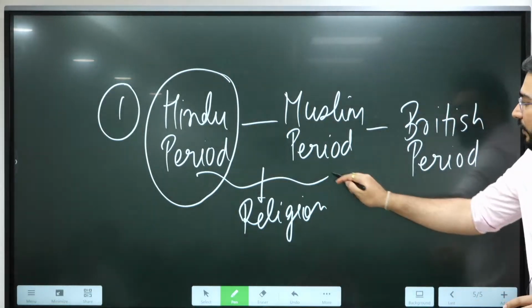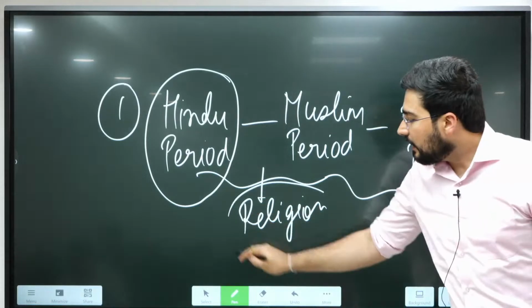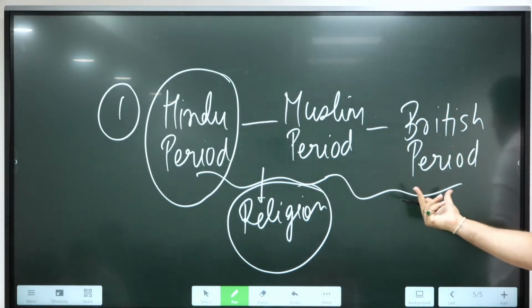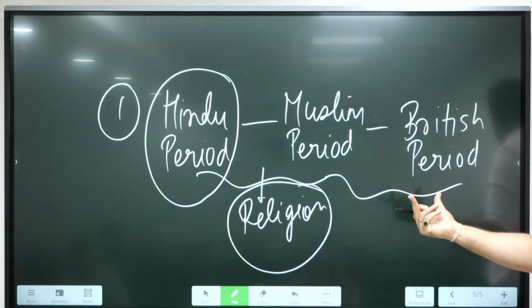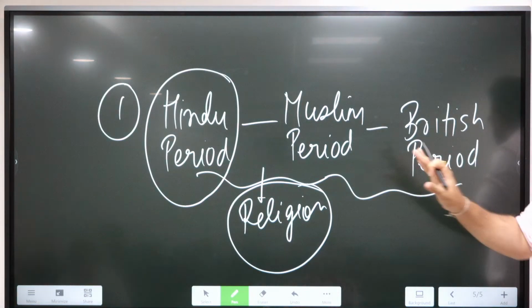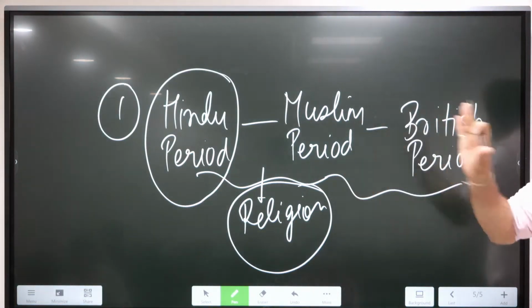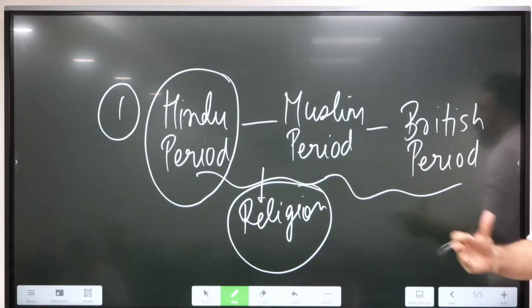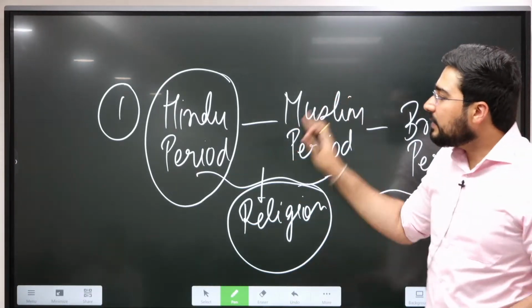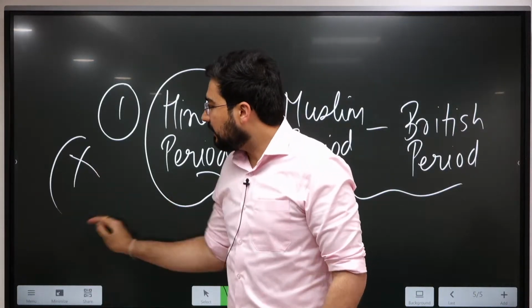And second, as I've already told you, had they used religion as a basis, why did they choose the British period instead of the Christian period? That is a question we are asking. We are not saying applying that would make it a correct form. It will still remain incorrect. But as per the logic, that should be done, right? So this was eventually rejected.